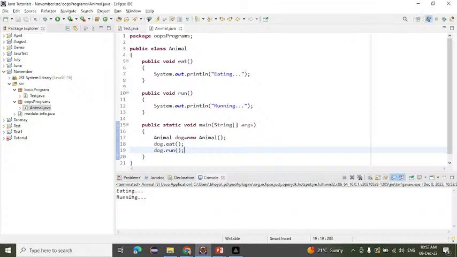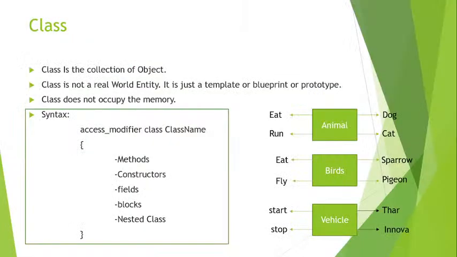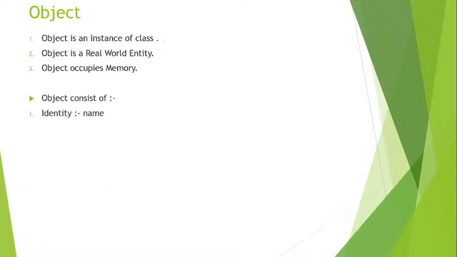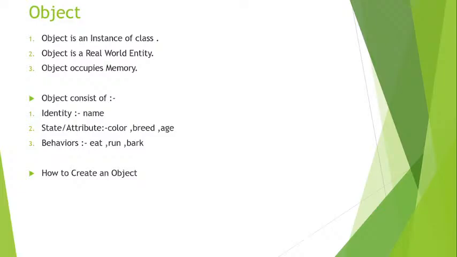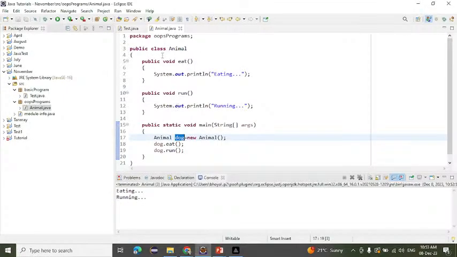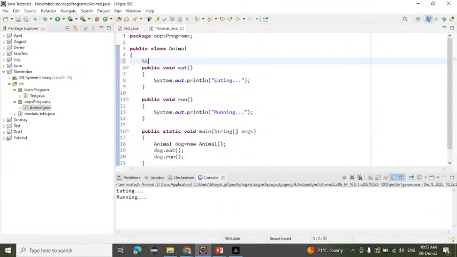So which is the object we have taken here? That is the dog. And which is the class here? That is the animal. So animal is just a prototype template, but dog is a real world entity. It is an instance of a class, and dog has some behaviors and some attributes. Dog has some color, dog has some breed, dog has some age, right? So simply we'll take a color here. We will create a variable here, String color.